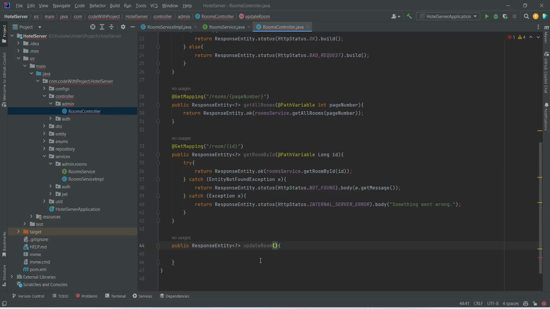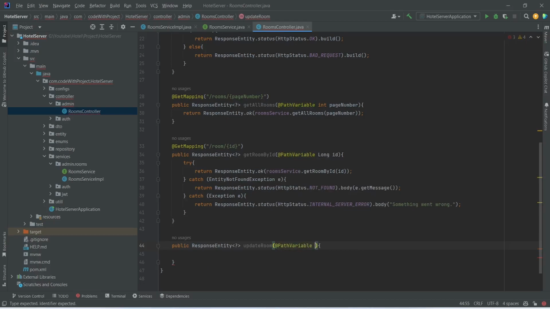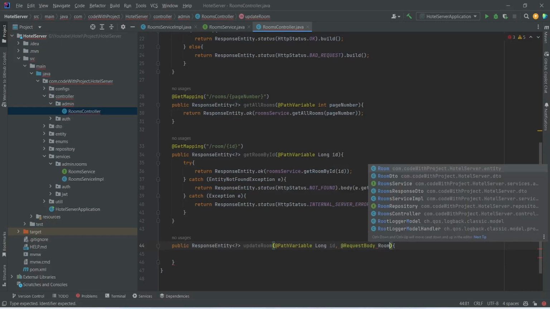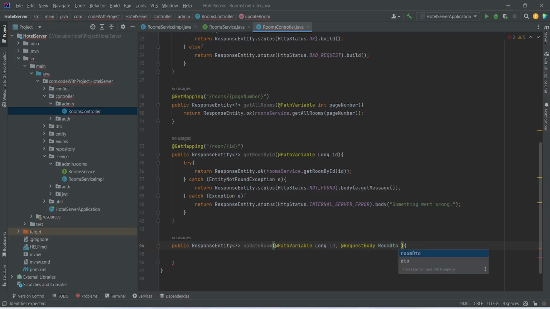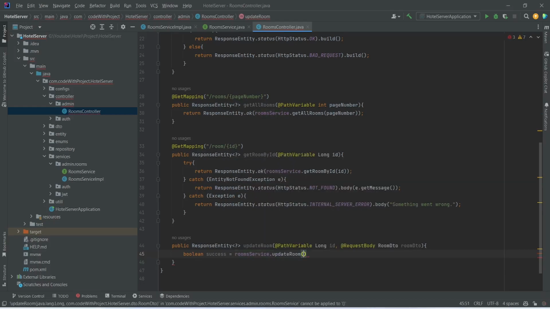And after this we need to mention the params, and for the id we will use @path variable annotation. And after this we need to mention the data type, which is long, and we will name this as id. And after this, to get the room dto, we will mention @request body annotation. And after this we will mention room dto and we will name this as room dto. And after this, in the body of this method we will create a boolean variable and we will name this variable as success. And after this we will use rooms service and we will call a method update room, and in the params we will pass id and room dto.